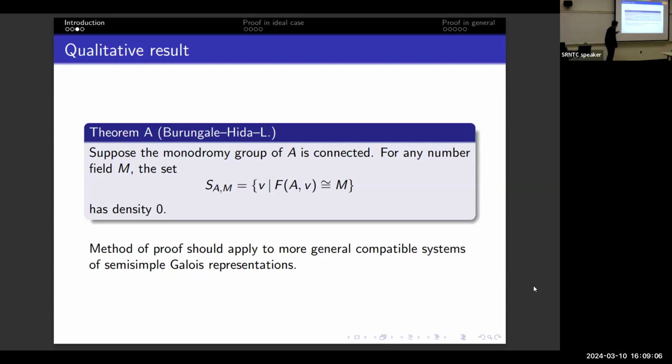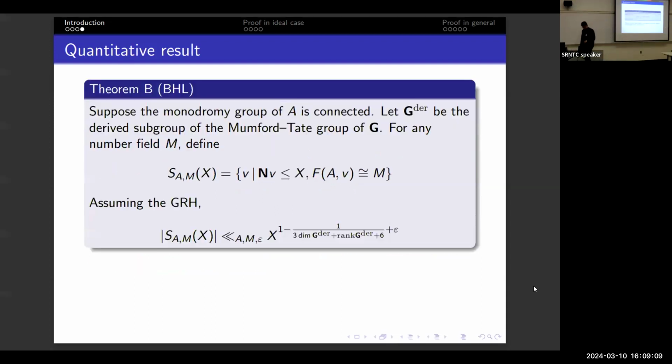I mean, it should hit me on the next slide, which is we have a quantitative version. Same assumption, again, I forgot to include: suppose A does not have potential CM. So if A does not have potential CM, again, technical assumption, monodromy group of A is connected.